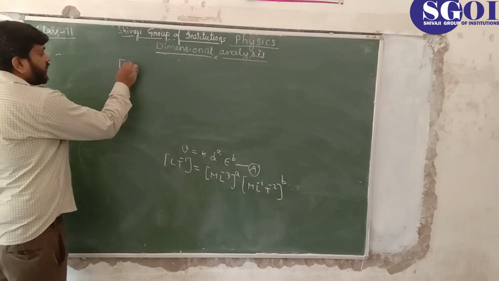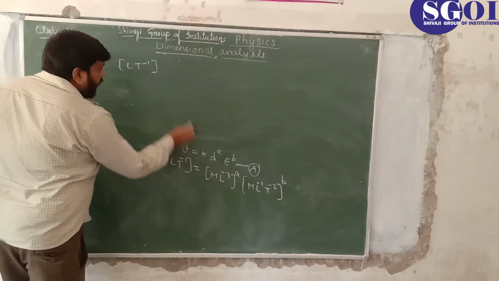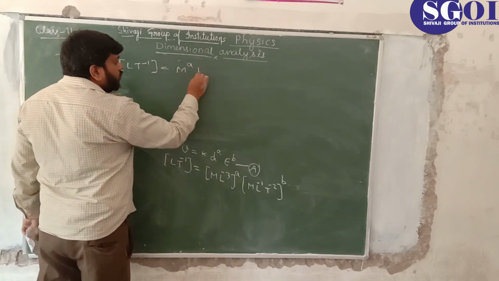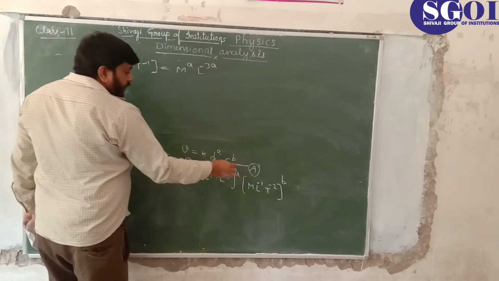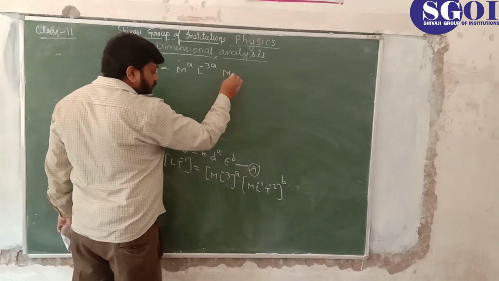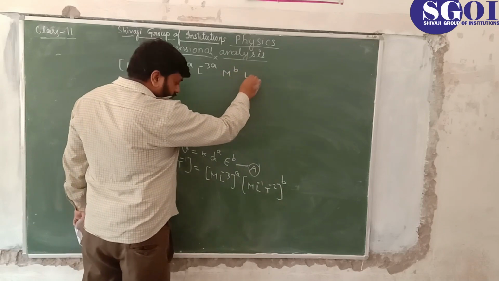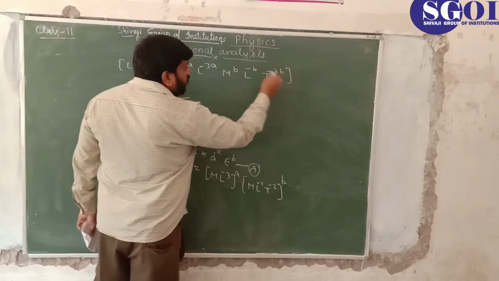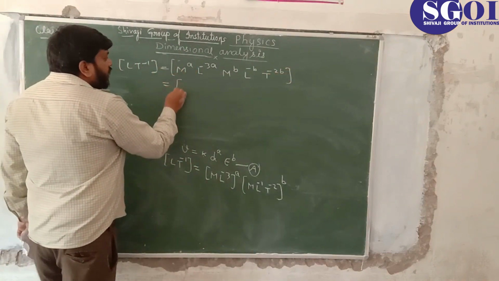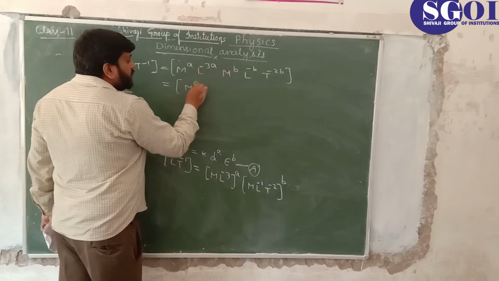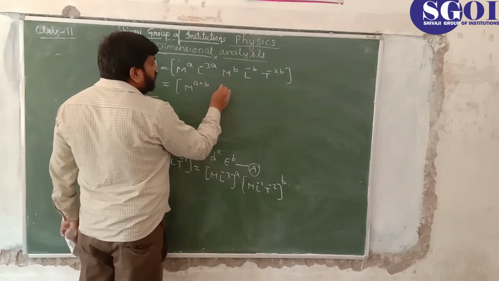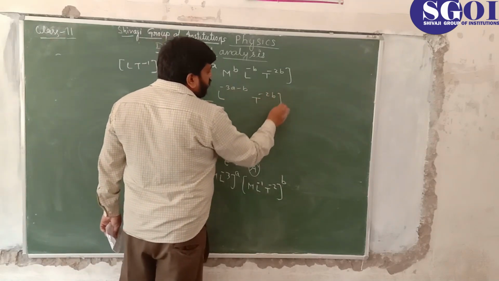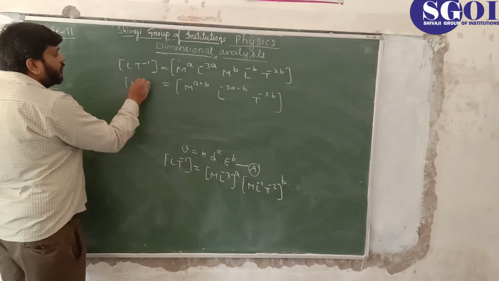So it is L to the power minus 1, and opening it here, M to the power a, L to the power minus 3a, and here M to the power b, L to the power minus b, and T to the power minus 2b, enclosed in a large bracket. Now here M to the power a and b, that is a plus b, L to the power minus 3a minus b, and T to the power minus 2b. Okay, and here it is T to the power minus 1.